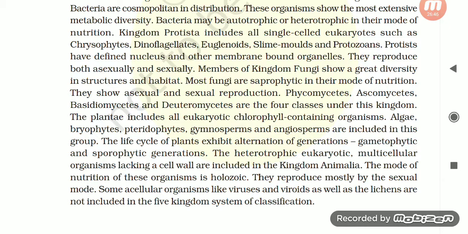The heterotrophic eukaryotic multicellular organisms lacking a cell wall are included in the kingdom Animalia. The mode of nutrition of this kingdom is holozoic. They reproduce mostly by the sexual mode. Some acellular organisms like viruses and viroids, as well as lichens, are not included in the five kingdom system of classification.